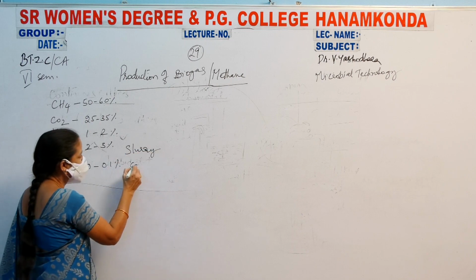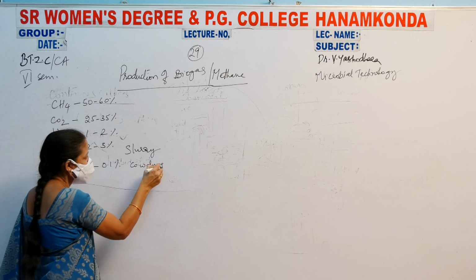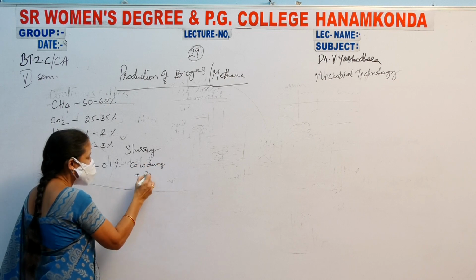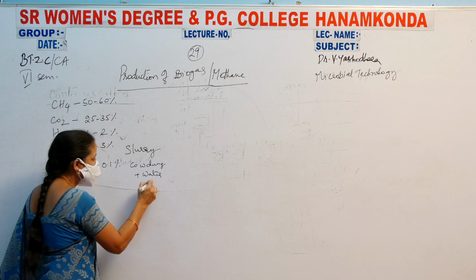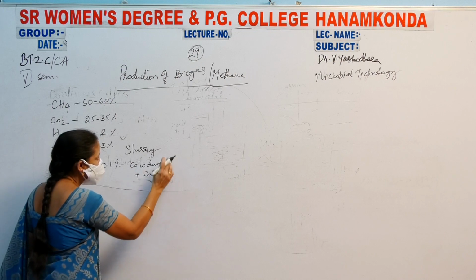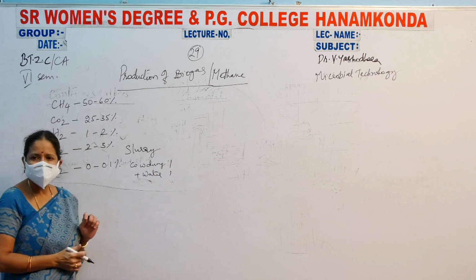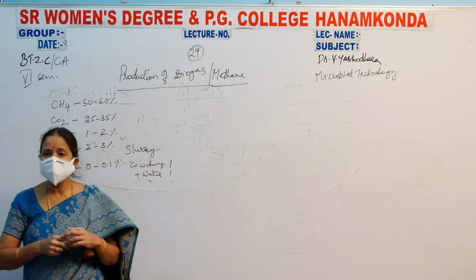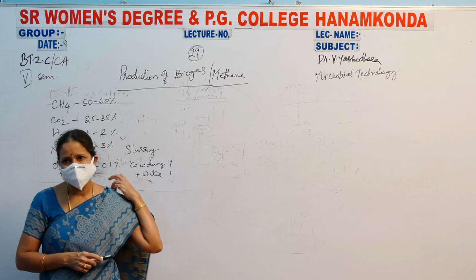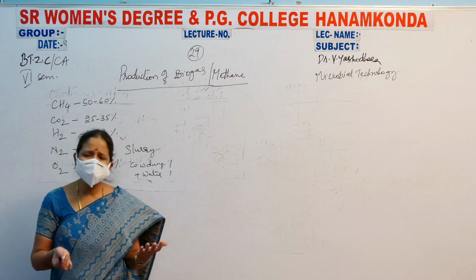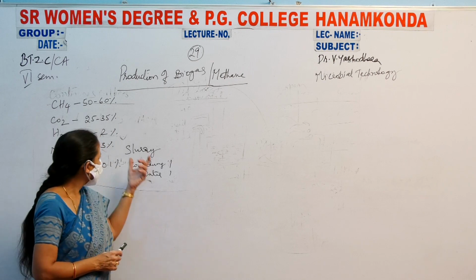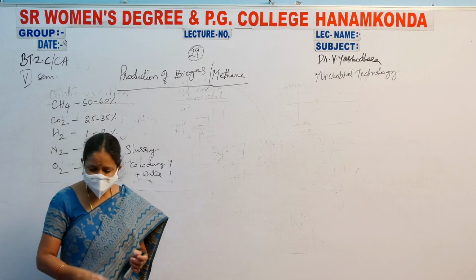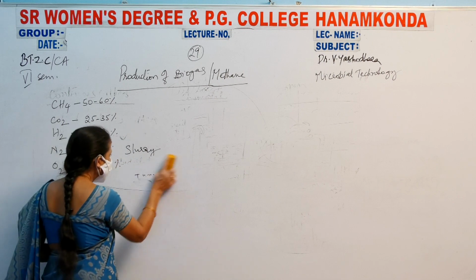Slurry means cow dung plus water, in a 1:1 ratio. Both are combined with each other, and that is called a slurry, and that slurry is used for the production of gobar gas. But nowadays we are using many things.